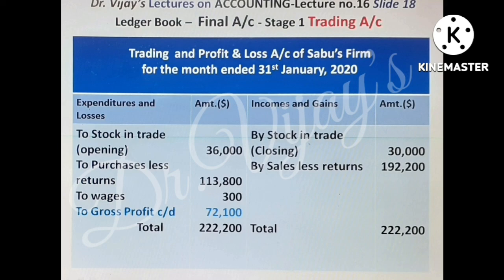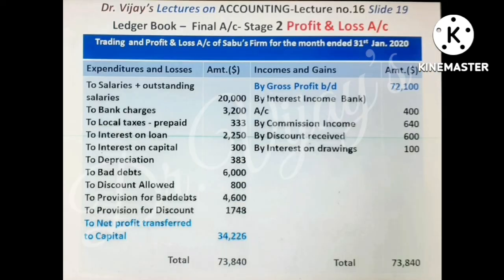Now just see the trading account shows stock and trade, opening stock, purchases less returns and wages in debit side, and closing stock and sales less returns on credit side. It shows gross profit 72,100. This gross profit is brought down to profit loss account. The lecture concludes with the slide 19.